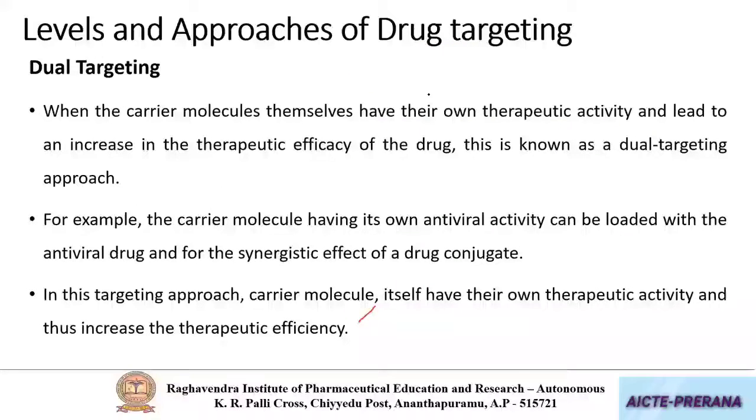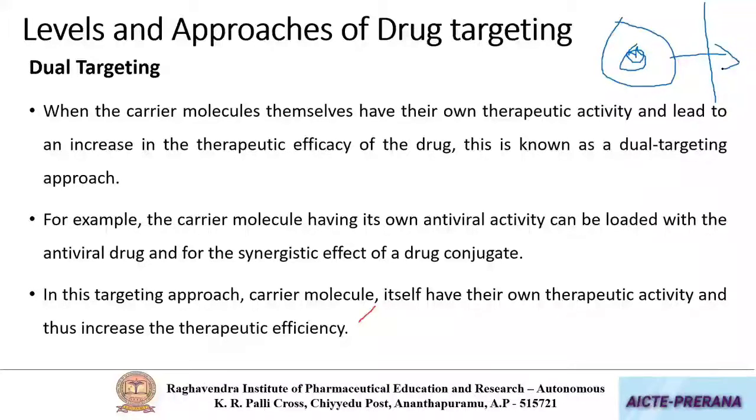Next one is dual targeting. This dual targeting is a peculiar case where both the drug as well as the carrier have pharmacological action. For example, this is a carrier loaded with a drug. Whenever you inject this, it will cross the biological barriers and reach the tissue of interest.